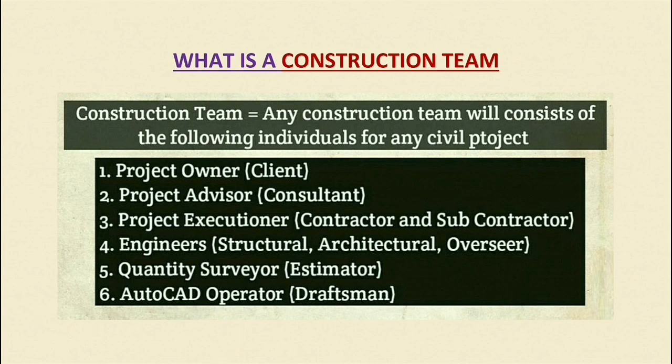The third is the project executioner, the person who actually does the construction work. It could be a contractor, or it could be a government department. Some departments prefer to do their own work, and some want the work done by third party contractors. The project executioner consists of contractors and subcontractors. The contractor further divides his work among subcontractors. This is known as the project executioner.